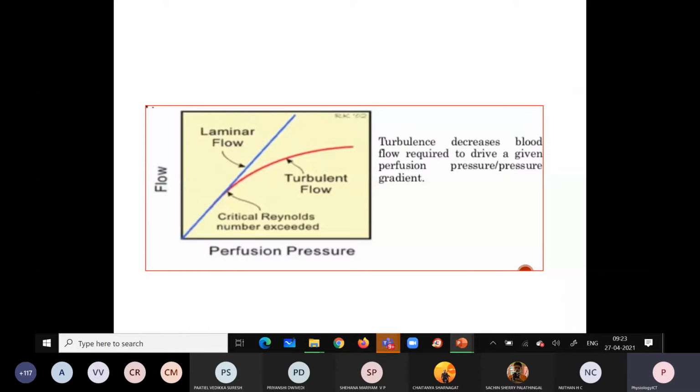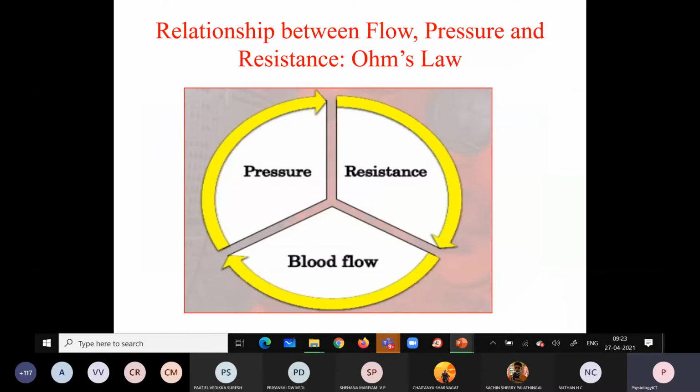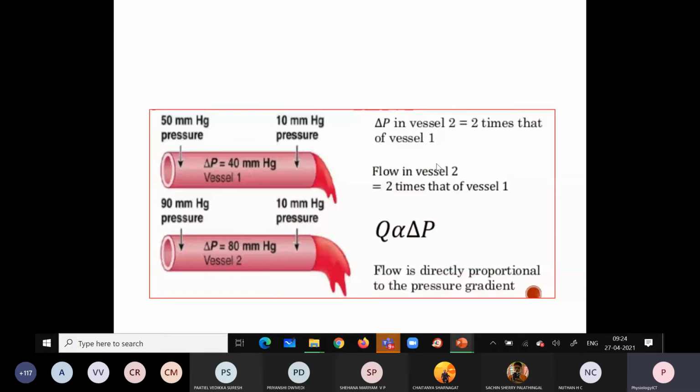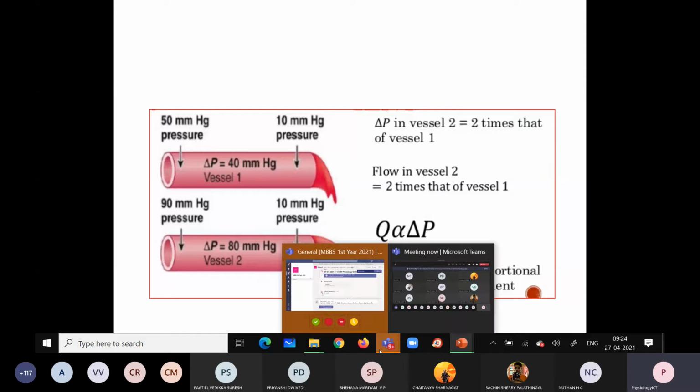So now we are going to study the relationship between flow, pressure and resistance. This will be explained with the help of Ohm's law. What is the relationship between blood flow, pressure and resistance? Already we have studied what blood flow is.